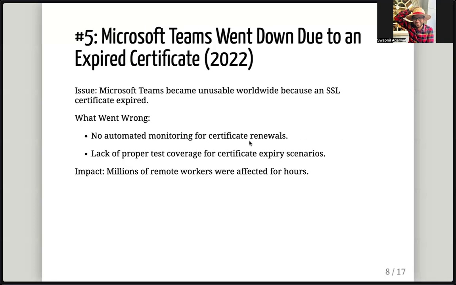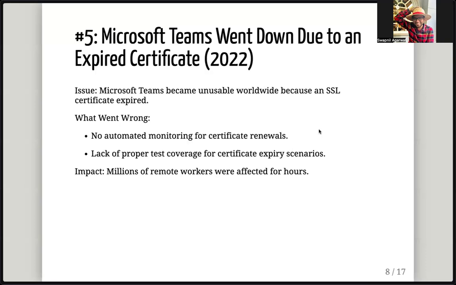Let's move to the next one. Again, it might seem very simple, but Microsoft Teams, like Microsoft is one of, again, the biggest companies out there. Teams went down due to an expired certificate in 2022. What was it? An SSL certificate expired. And if you have worked with front end, you know what an SSL certificate is. It's what makes your website work on HTTPS instead of just HTTP.